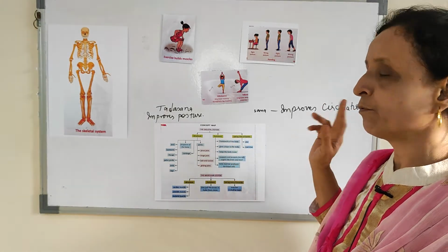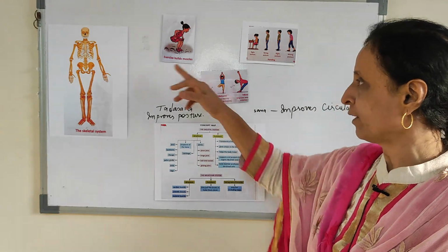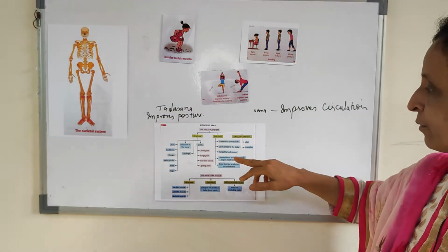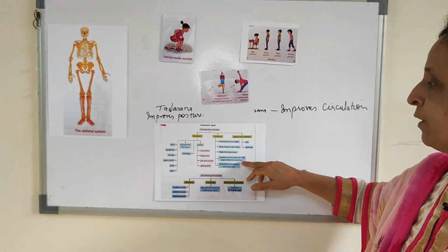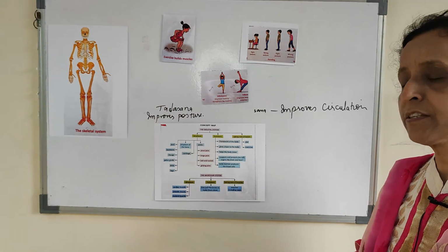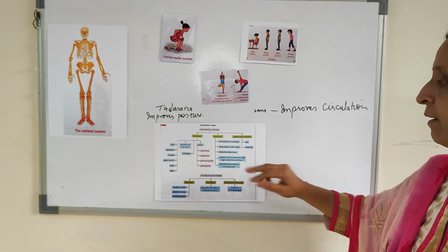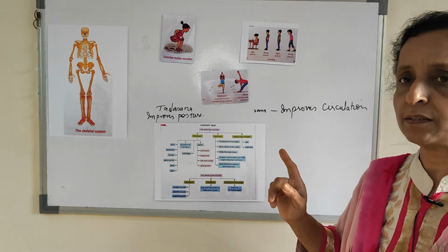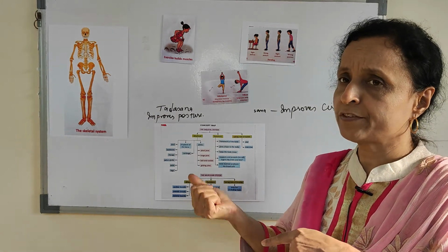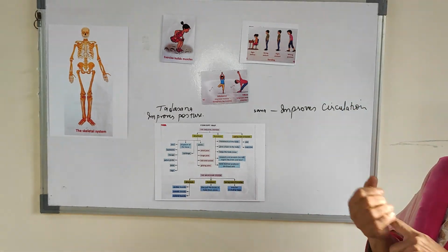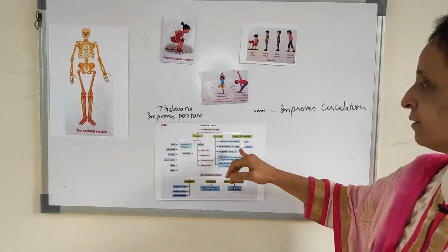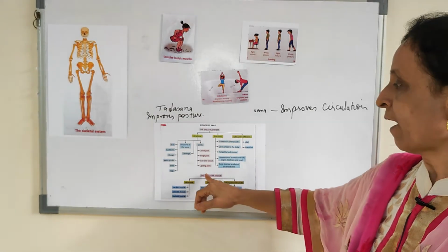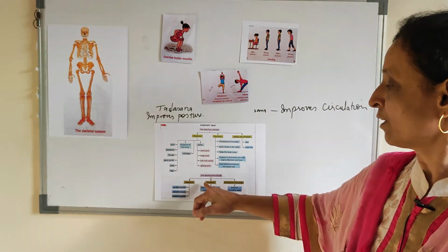Functions: the skeleton forms the framework of the body, gives shape to the body, helps the body to move, supports and protects the soft organs like brain and heart, and bone marrow produces the blood cells. So the soft jelly-like substance inside the bone produces the blood cells. Take care of the bones, have good diet, exercise. And now the muscular system, structure and function.